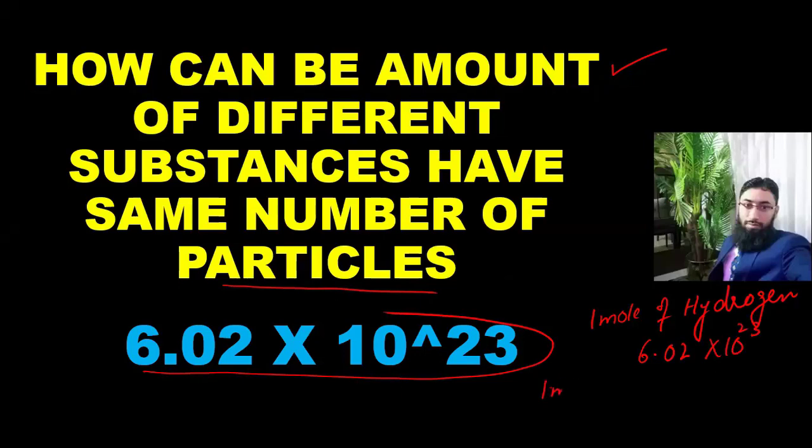When you take 1 mole of oxygen, it also contains 6.02 × 10^23. How can this be possible? The mass of hydrogen is 1 and the mass of oxygen is 16. So we are going to discuss this topic in this lecture.